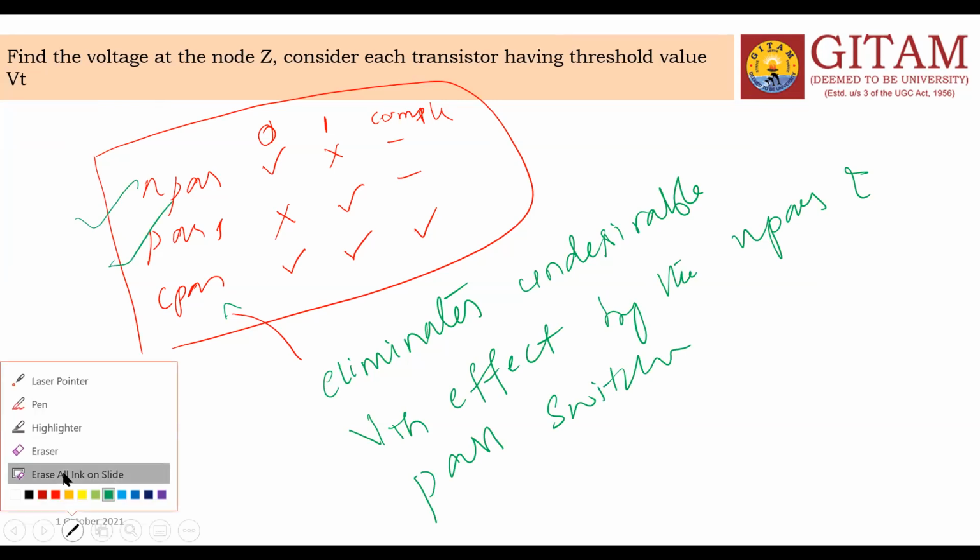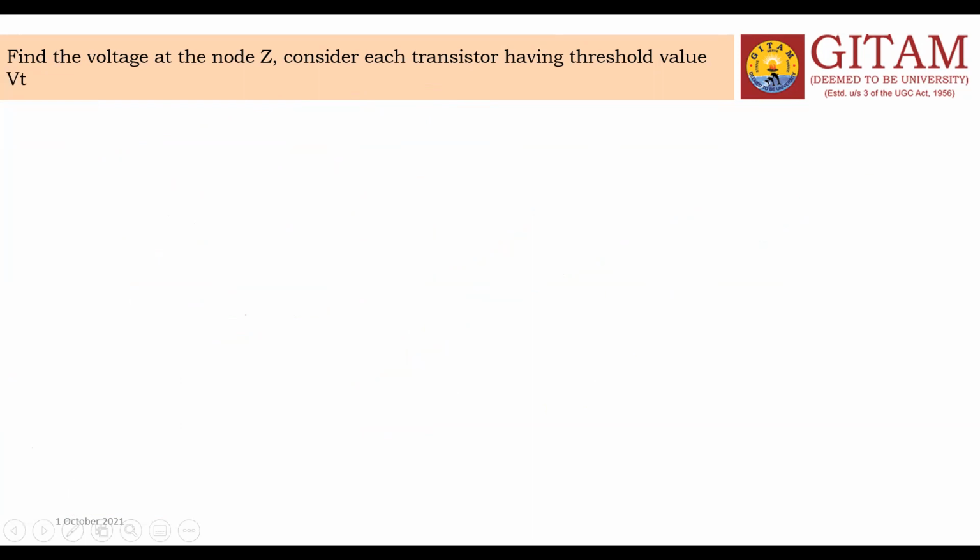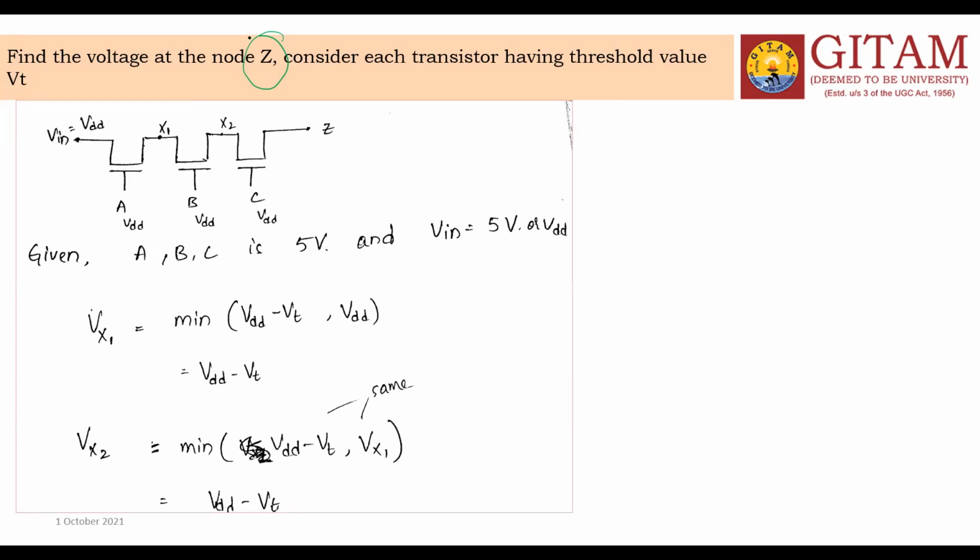Now my question is, find the voltage at node Z. Consider each transistor having threshold value VTH. The question is this one: three N-pass transistors are connected in series. We want to find what the Z value is. The input value is VDD, and A, B, and C are also VDD. The output of the first pass transistor is X1, and the output of the second pass transistor is X2.